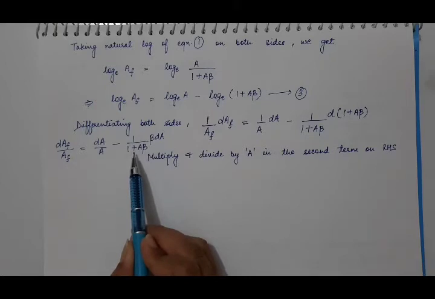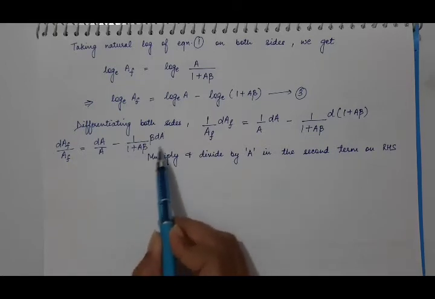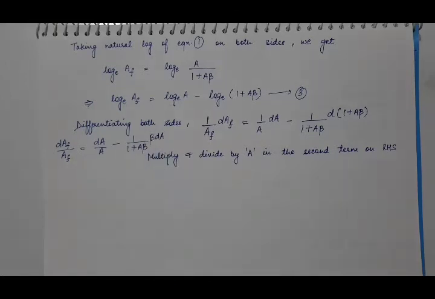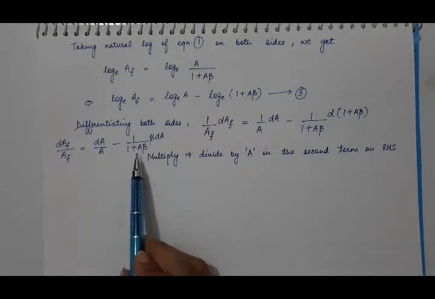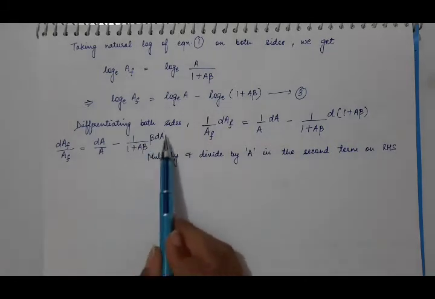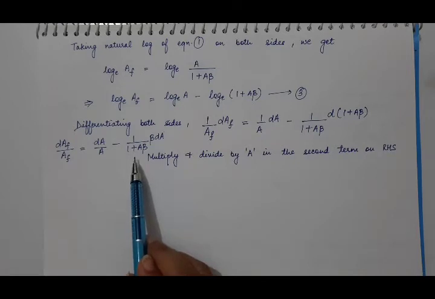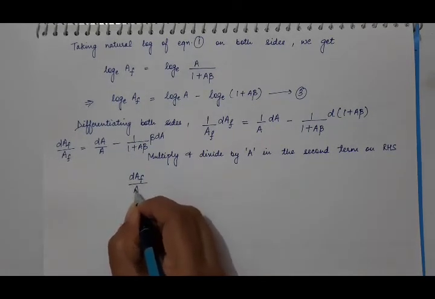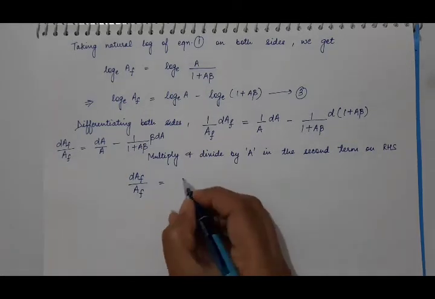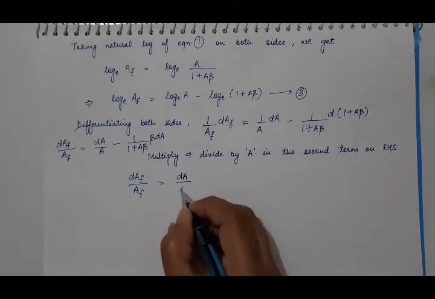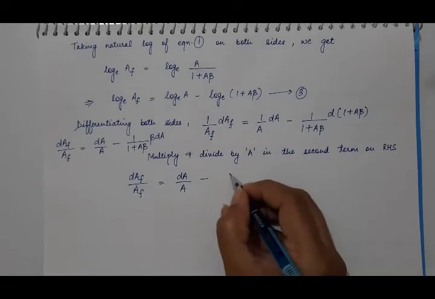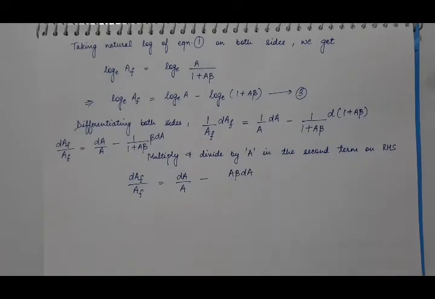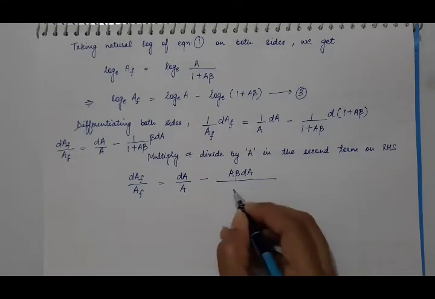Multiply and divide the second term on the right hand side by A, and what we will get? dAF by AF is equal to dA by A minus A beta dA, where we have multiplied it and then divided it also.